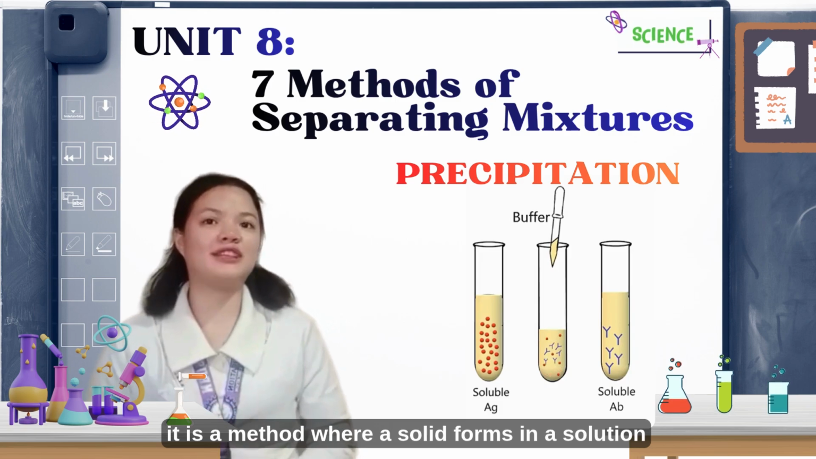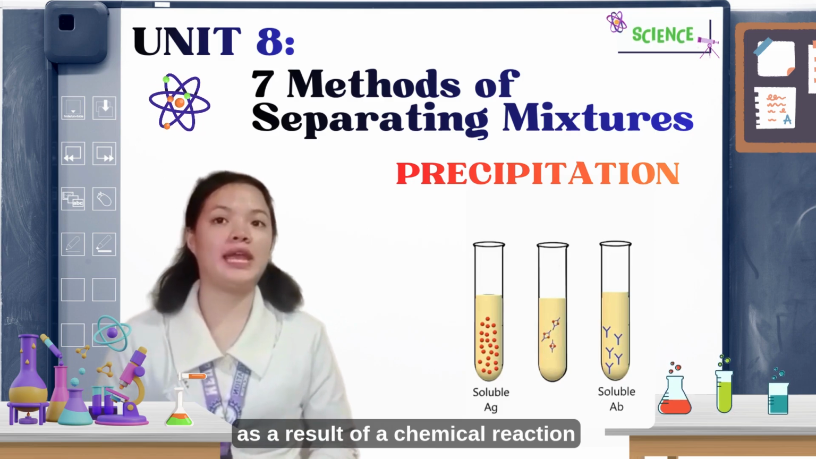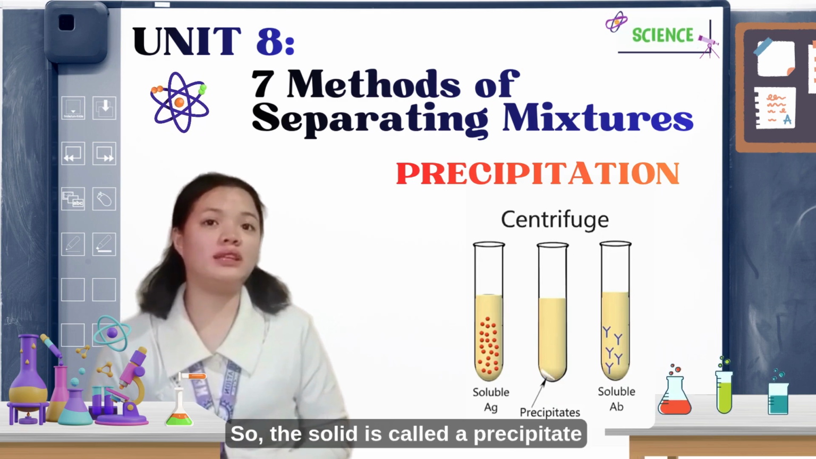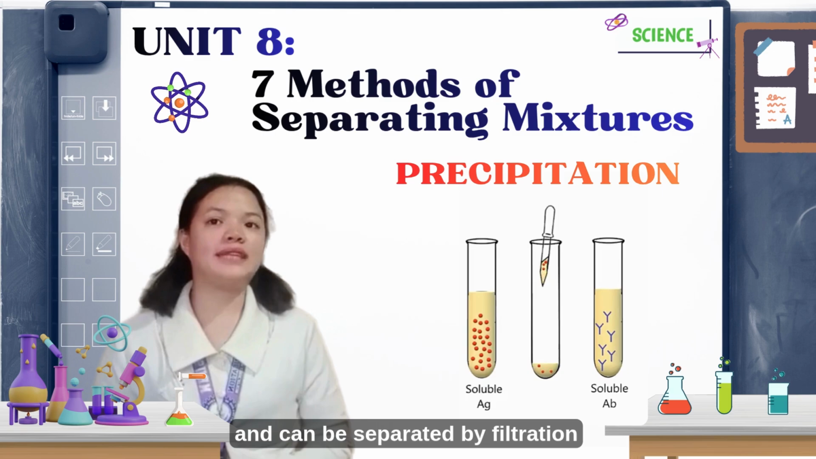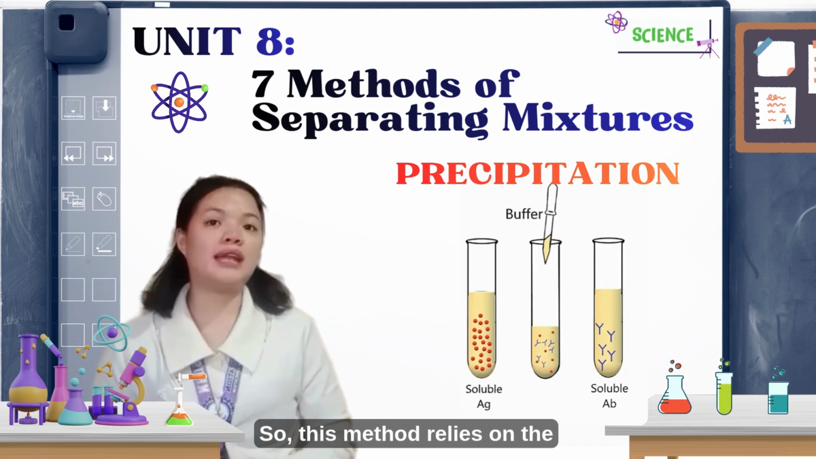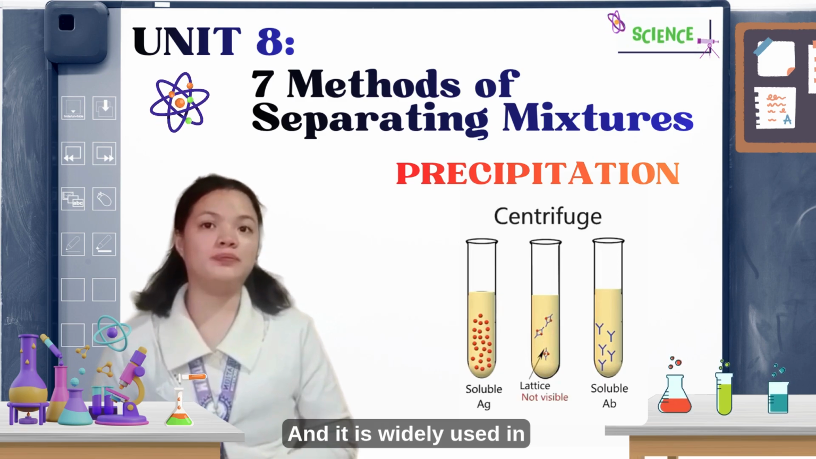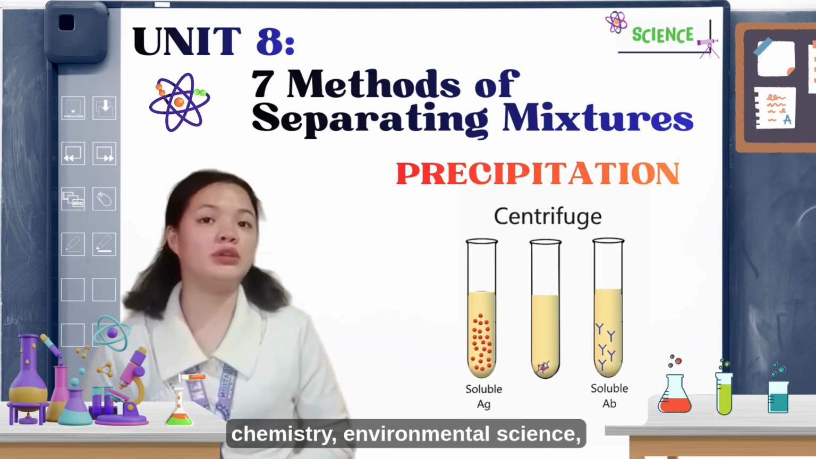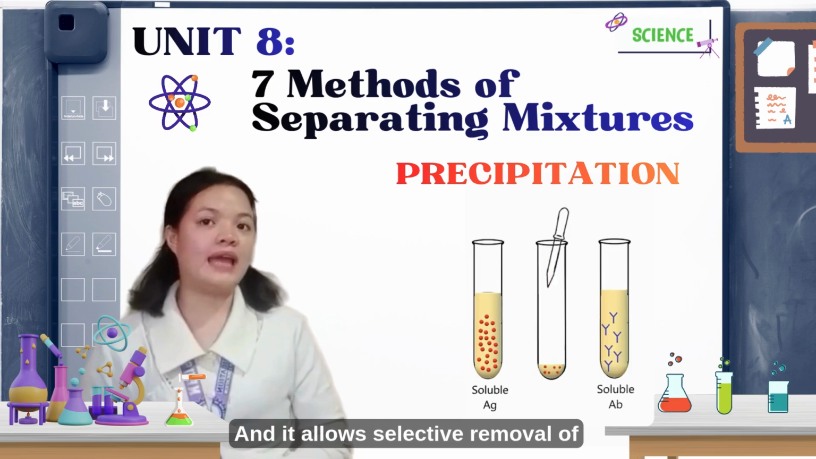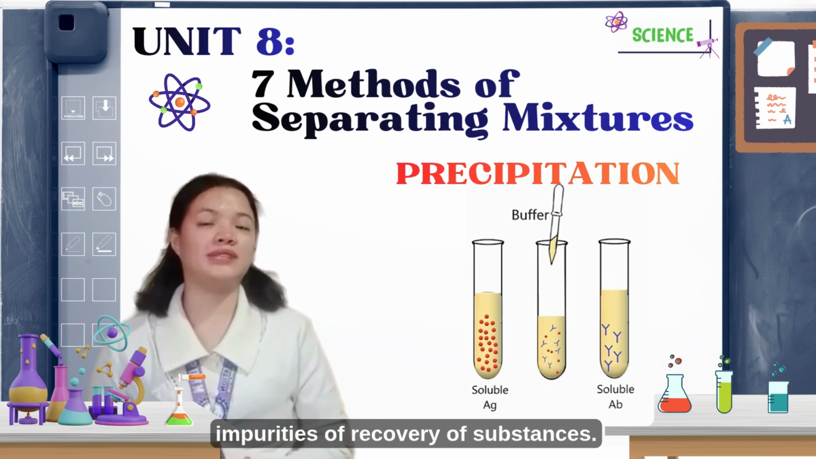So it is a method where a solid forms in a solution as a result of a chemical reaction between two liquids. So the solid is called a precipitate and can be separated by filtration or decantation. So this method relies on the formation of insoluble compounds, and it is widely used in chemistry, environmental science, and water treatment. And it allows selective removal of impurities or recovery of substances.